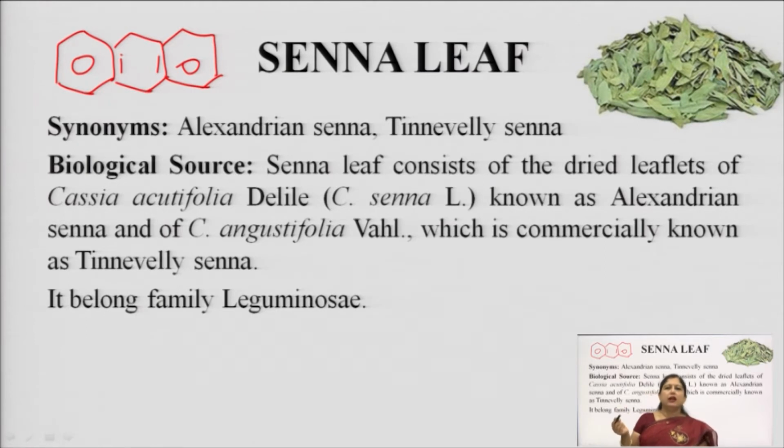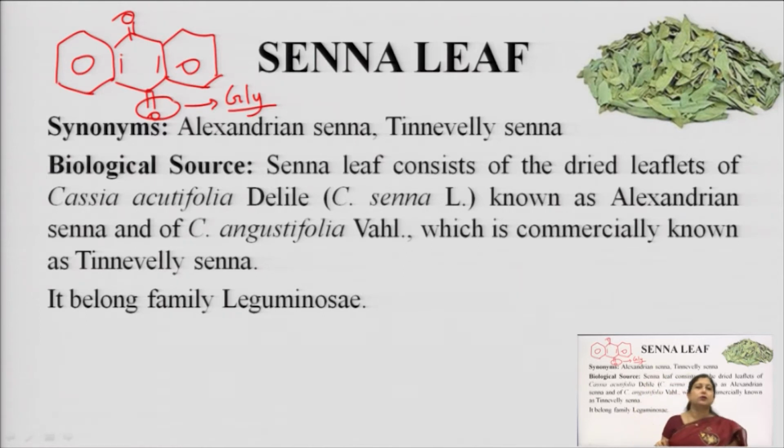Now, when two keto groups replace the central bonds and come together, it becomes anthraquinone. It is an anthraquinone ring, and at the 10th position, when there is a joining of a glycone moiety, it becomes an anthraquinone glycoside. So we are going to study this in this particular lecture.